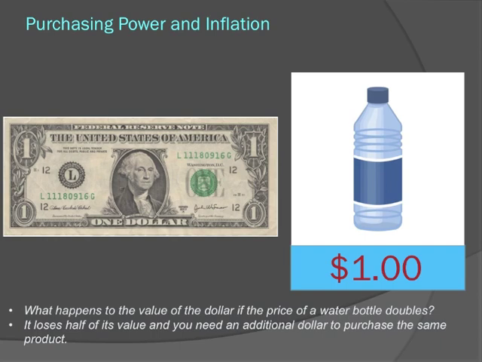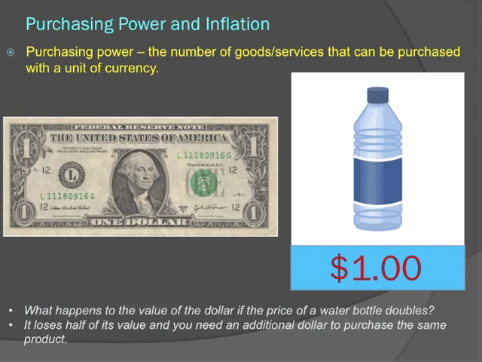Inflation does involve the general rise in prices, but it is just as much about the purchasing power of the dollar. So when prices rise, the value of the dollar decreases. Purchasing power is the amount of things that we can buy. If the price of this bottle of water goes from $1 to $2, now my dollar cannot buy as many water bottles. Therefore, I need more money to buy the same good that I purchased the day before with less money. So purchasing power represents our ability to purchase goods and services based on the dollar and the value of that dollar.